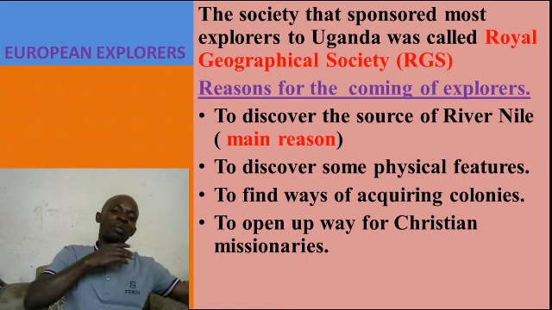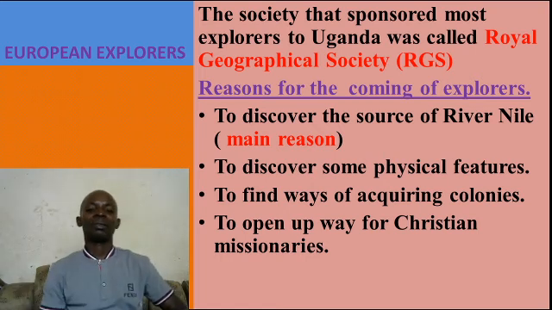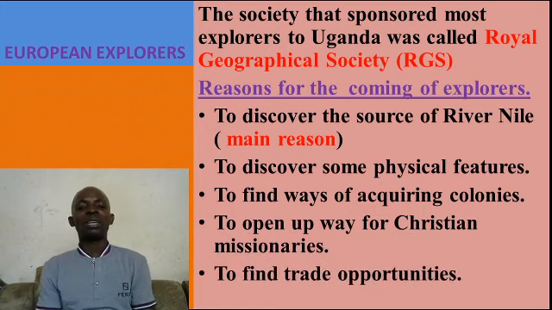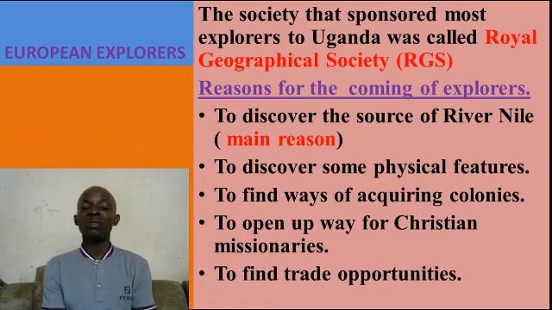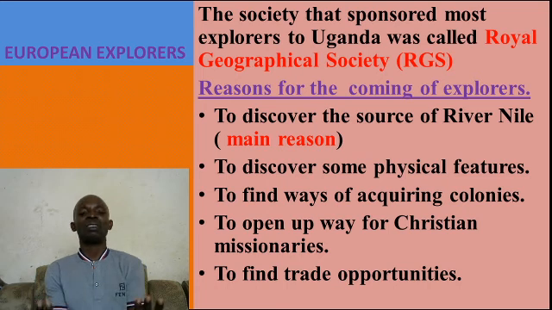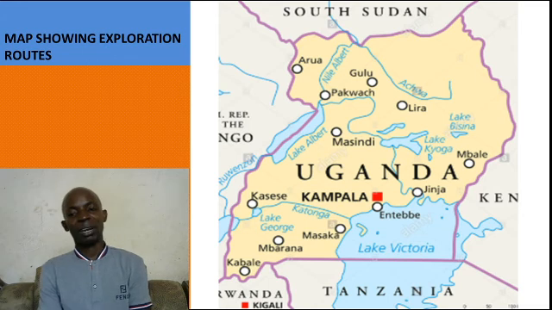Because after the explorers, the next group that came were the missionaries. Okay? So to find ways to clear the way for the Christian missionaries, then to find trade opportunities. Is it easy to carry out trade in Uganda? And which type of trade is existing in Uganda? Go and find out. So they sent the explorers.